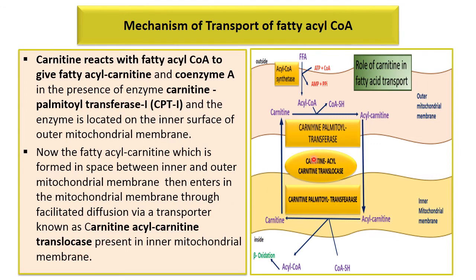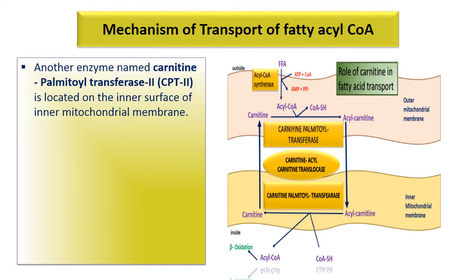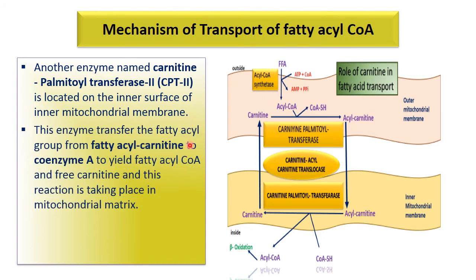This translocase helps it transfer from the intermembrane space into the mitochondrial matrix. Another enzyme named carnitine palmitoyl transferase 2, also known as CPT2, is located on the inner surface of the inner mitochondrial membrane, and this enzyme transfers the fatty acyl group from fatty acyl carnitine to coenzyme A, which yields fatty acyl coenzyme A, and carnitine is free.